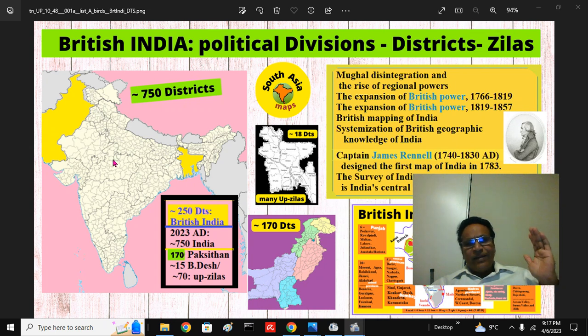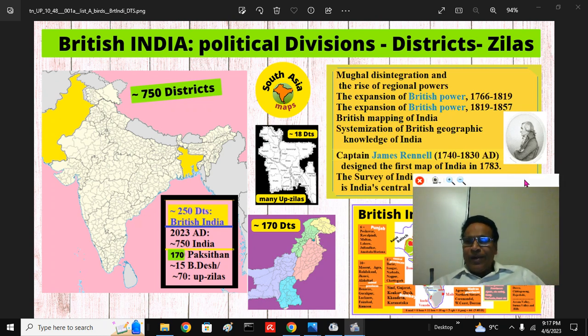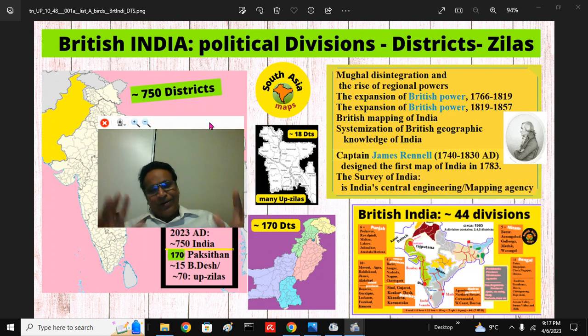And west of the Radcliffe line, that is the partition line, this is the Darul Mumin, the believers' land. There are 170 districts. And east of the Bhagirathi Hooghly River, that is again the Radcliffe line, there are 18 districts. If you combine them, there should be 1,000 districts. And maybe if you group 4 districts in each, there should be 250 divisions. So it will be overwhelming for the person who wants to understand these things.